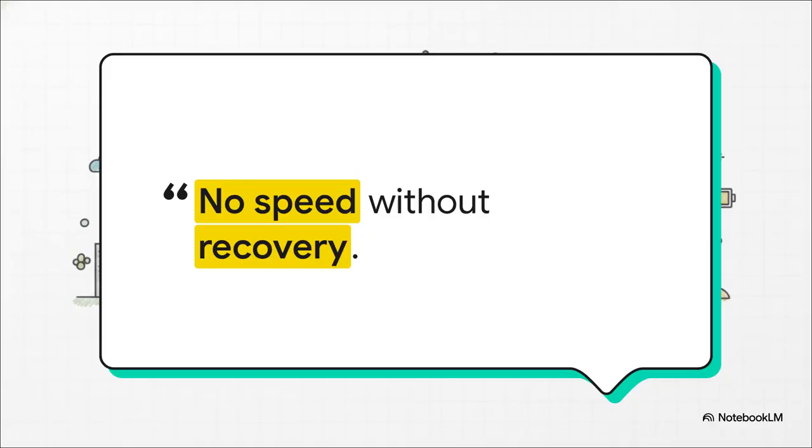It all boils down to this core operational doctrine: no speed without recovery. Seriously, if you can't roll back, contain, or compensate for a failure, your AI approval thresholds need to stay incredibly high. You have to run recovery drills, simulate failures, and build live operational playbooks well before you expand any autonomy.